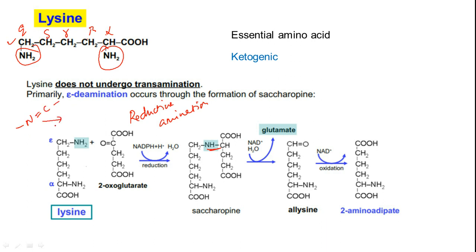Okay, so this will be simultaneously reduced so that you are going to get this compound. Okay, this is what is happening here. So here the reducing agent is NADPH. Okay, and then what happens? This compound will split. Okay, so in the beginning the nitrogen is attached to the carbon of lysine.